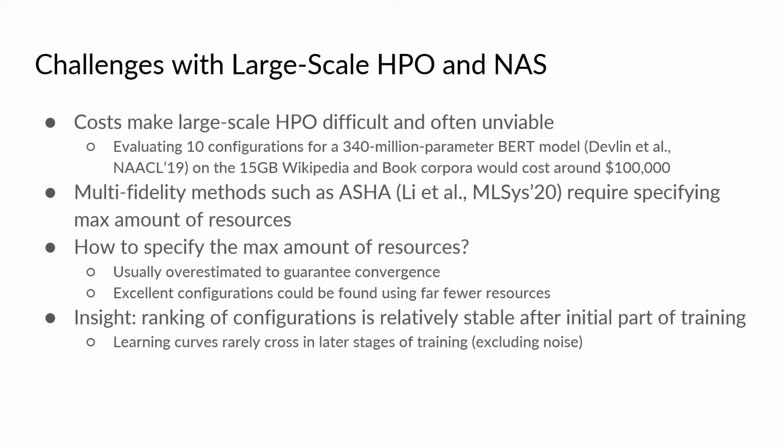One key insight that could be useful to significantly reduce the amount of resources needed is that the ranking of configurations is relatively stable after the initial part of training. This means that the learning curves rarely cross in later stages of training, of course excluding noise that is very common while training neural networks.